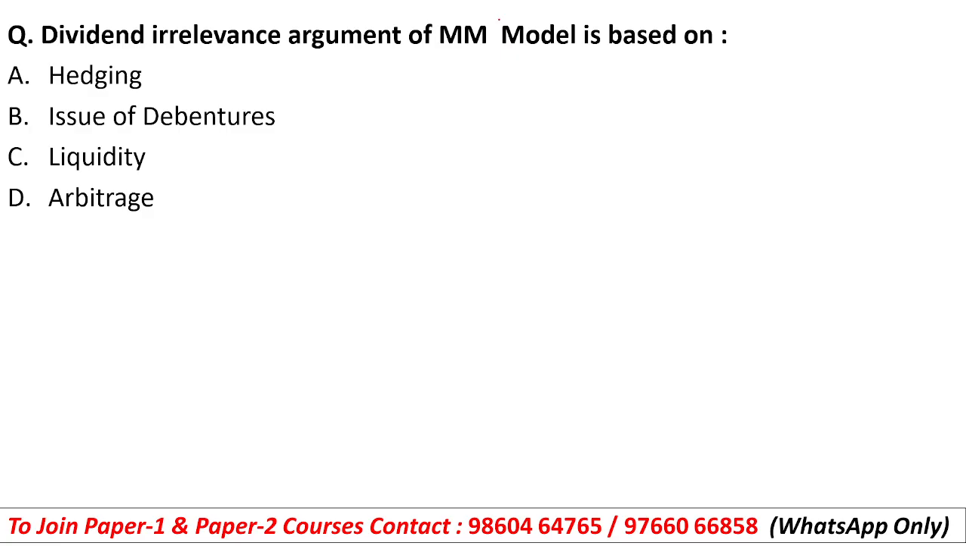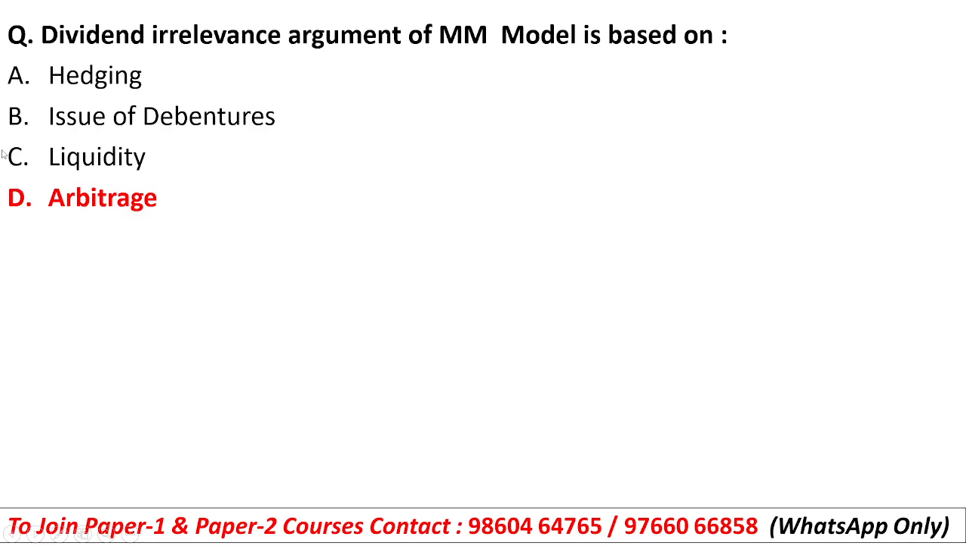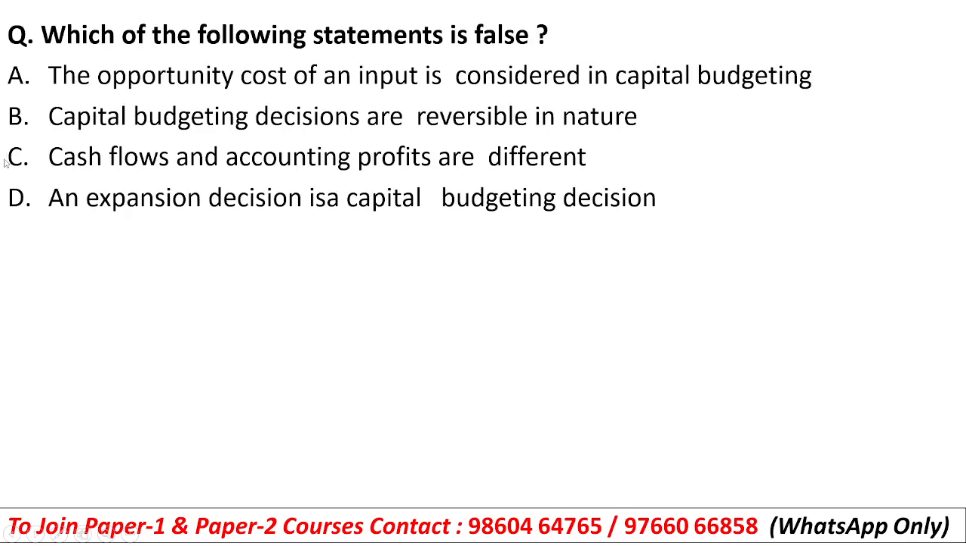Dividend irrelevance argument of the model is based on hedging, issue of debentures, liquidity and arbitrage. Modigliani Miller has given the irrelevancy theory in the context of both capital structure as well as dividend. So the dividend irrelevance argument of Modigliani Miller is not based on hedging, not on issue of debentures, and he hasn't talked about liquidity. The main focus of the dividend irrelevancy model is arbitrage. Arbitrage is where people buy a security at a lower rate and then sell in another market where the rates are quite higher. So option D, arbitrage, will be the right answer.